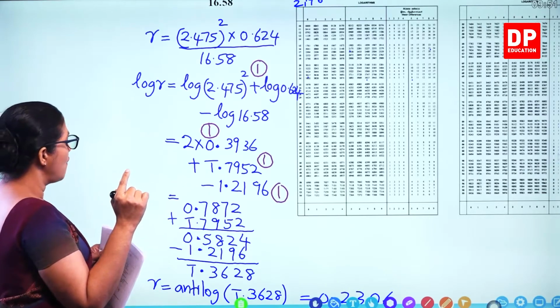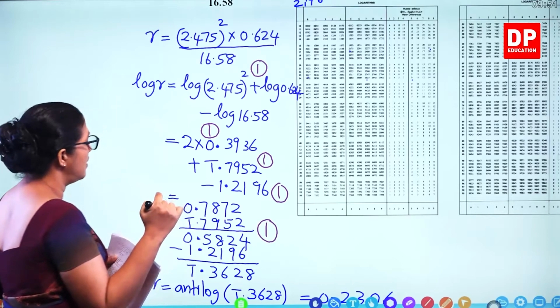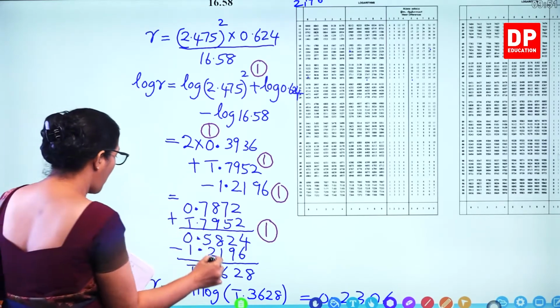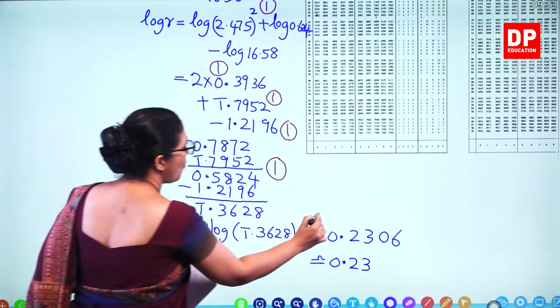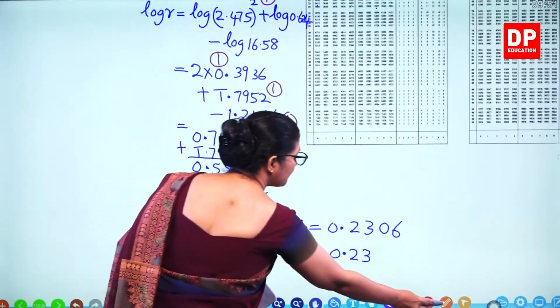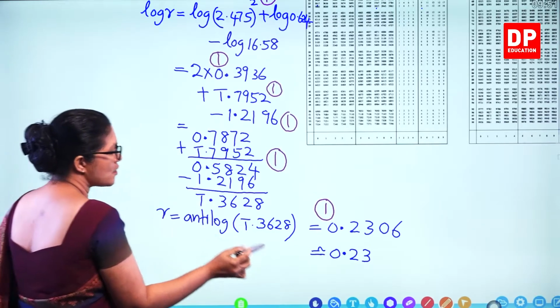So 3, 4, 5 for the calculation part, and last one, 1 mark. That's 6, 1, 2, 3, 4, 5, 6 marks for that.